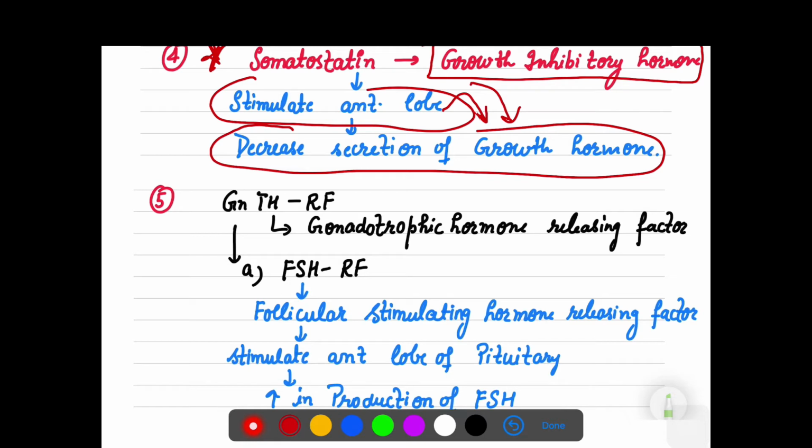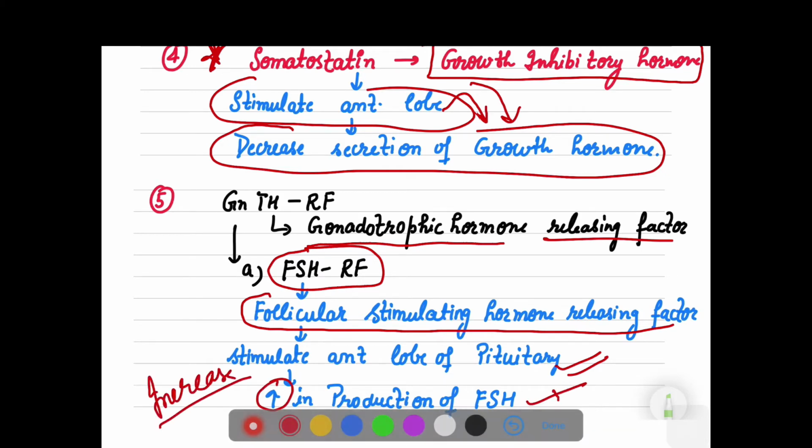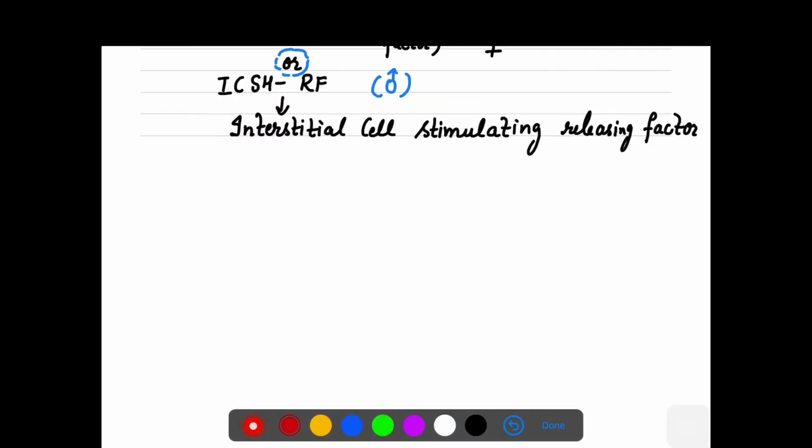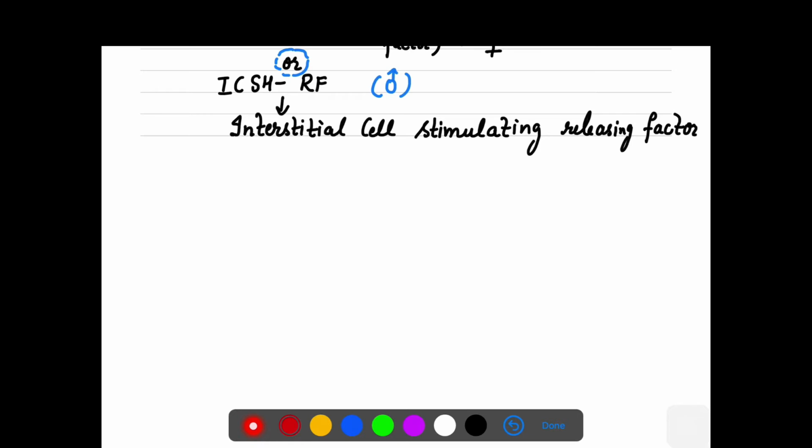Then is the GnTH-RF, gonadotropic hormone releasing factor. It has two components, two types of hormones with it. That is the FSH releasing factor. FSH is follicle stimulating hormone. Again, since it is releasing, it will stimulate and increase the production. This upper arrow means increase in the production of follicle stimulating hormone. And the second part of this is LHRF, luteinizing hormone, which is specifically in the females. It is observed in the females.